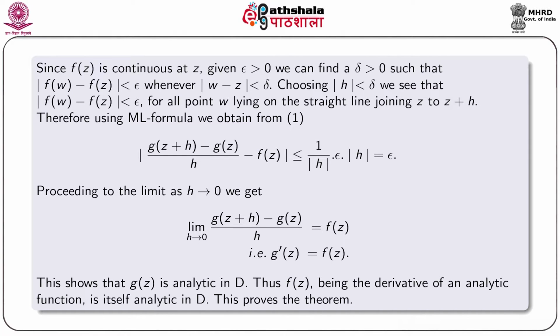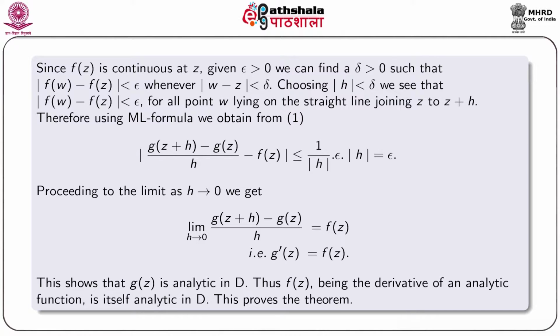Since f z is continuous at z, given epsilon positive, we can find a delta positive such that modulus f w minus f z is less than epsilon whenever modulus w minus z is less than delta.